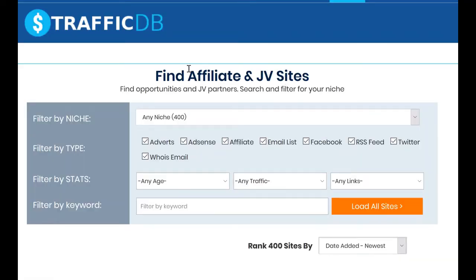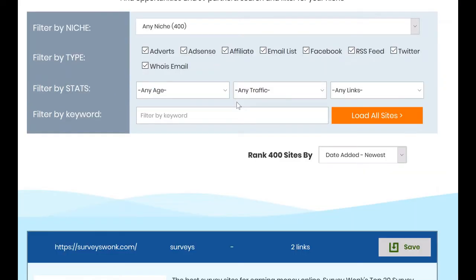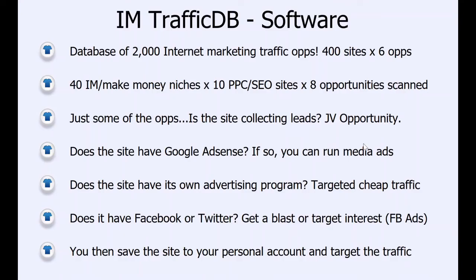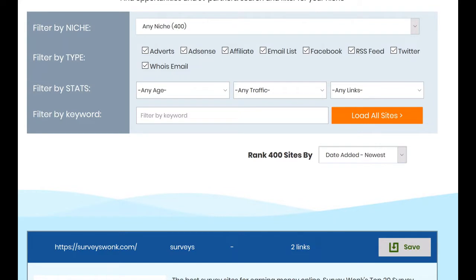So this is how the panel works. Firstly, we can filter by niche, and these are basically the keywords that I mentioned before that we can target and focus on. We can also filter by the type, and I'll just run through what each of these different opportunities mean. Like I say, we've taken the top 40 internet marketing and make money keywords, we've searched and found the top 10 pay-per-click and SEO sites appearing on those keywords, and then we found all of these opportunities. It's a great way to get traffic from those targeted search results without having to go directly to Google.